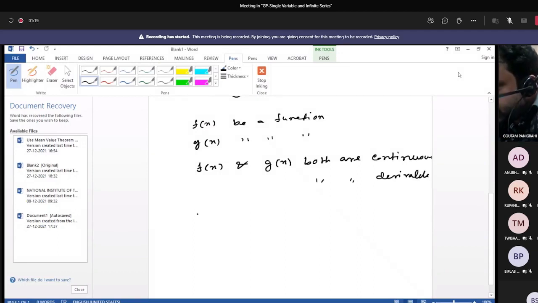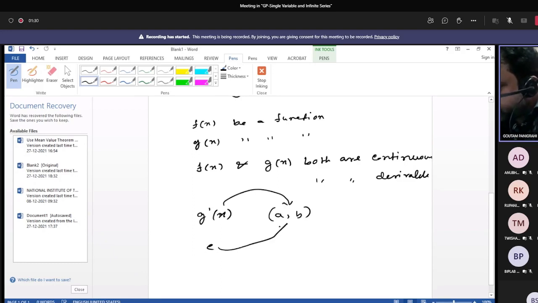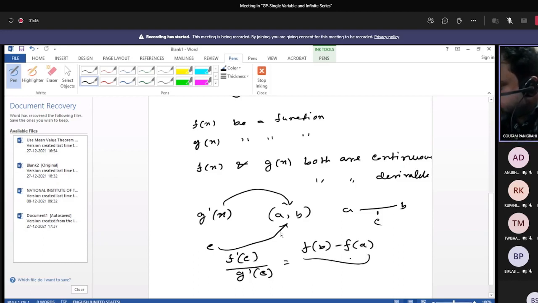Then g'(x) does not vanish within the interval (a, b). Then we can tell that there is a point c within the interval (a, b) such that f'(c)/g'(c) equals (f(b) minus f(a))/(g(b) minus g(a)).